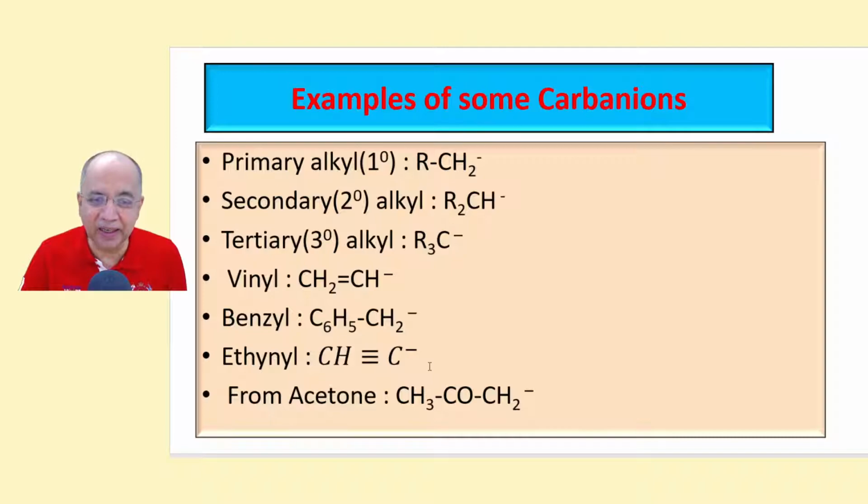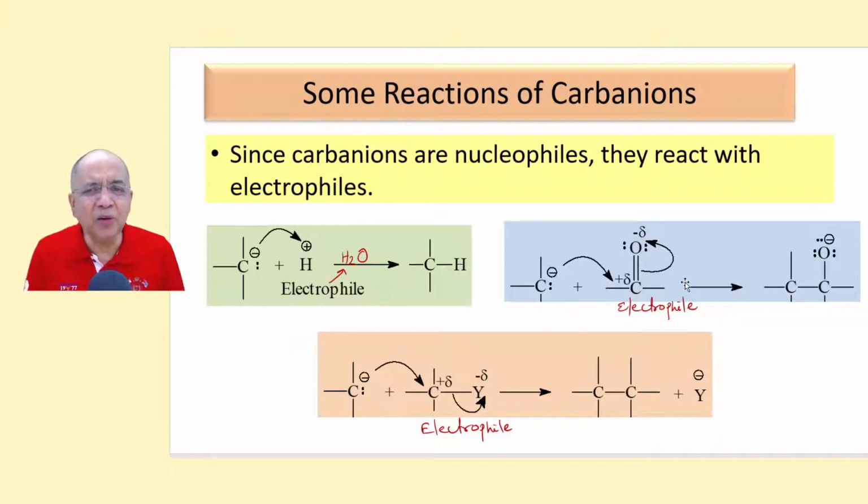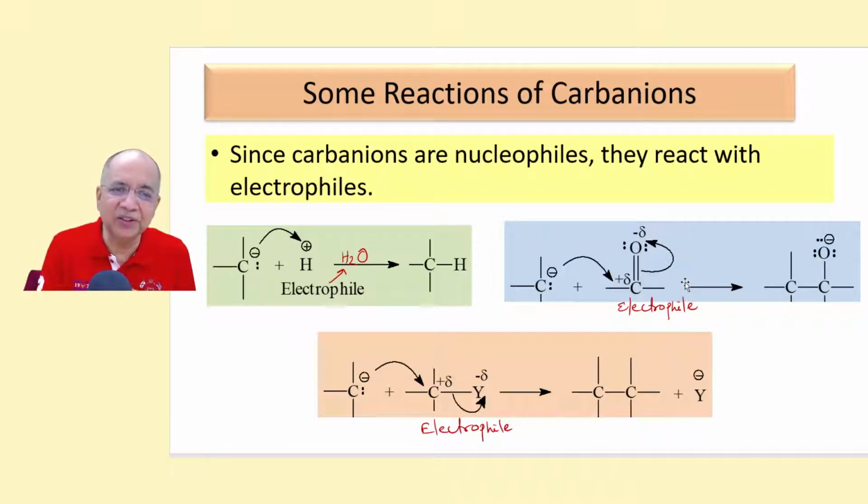This is ethanyl. This is from acetone, CH3, C double bond O, CH2 minus, 1 H plus has gone away. CH bond cleavage has occurred. H plus ion has been abstracted by a strong base. Now let's see some of the reactions of carbanions.